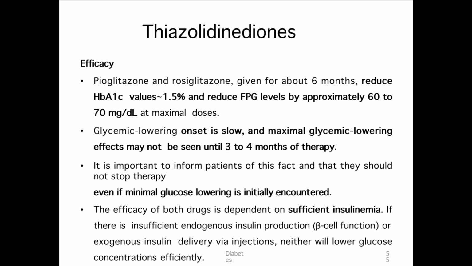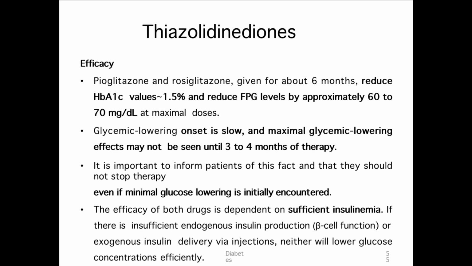It usually takes 3 to 4 months of therapy for the onset of action. And thiazolidinediones are one more class of drugs which can cause weight gain. It's an insulin sensitizer. Out of all the drugs we have studied till now, the drugs which are insulin sensitizers are your metformin and thiazolidinediones.